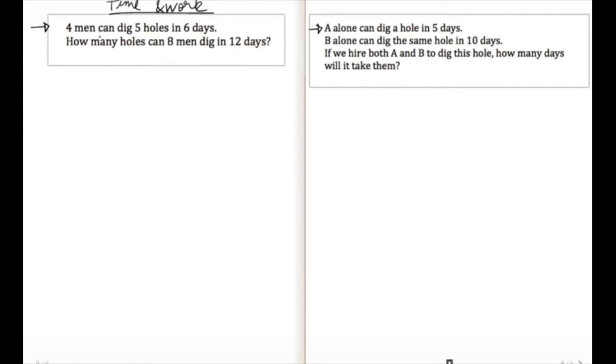Clearly, what you notice is that there are 4 men digging 5 holes in 6 days, and then the question is, how many holes can 8 men dig? So the tacit assumption that we see here is that men have equal output. It doesn't matter if I pick the first man or the second man or the third man, they all have equal output. That's exactly why I'm able to talk about them in numbers. Now let's continue on this discussion.